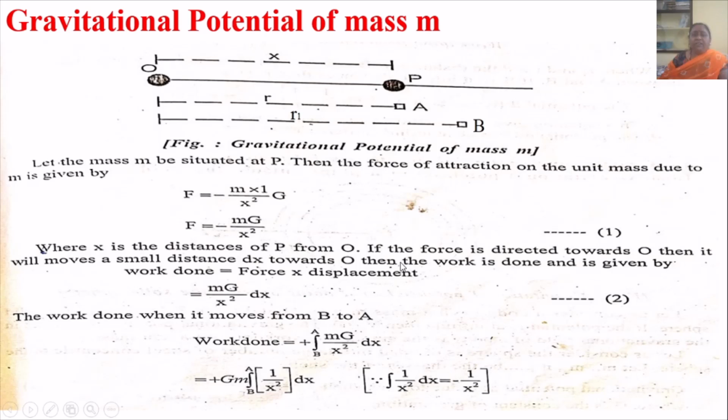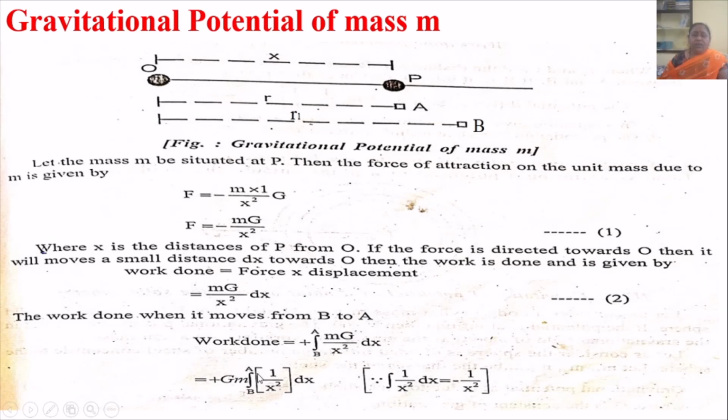Then the work done is given by work done equal to force into displacement. So, work done equal to m into g upon x square into dx. So, the work done when it moves from B to A is given by work done equal to integral varying from B to A m into g upon x square into dx.